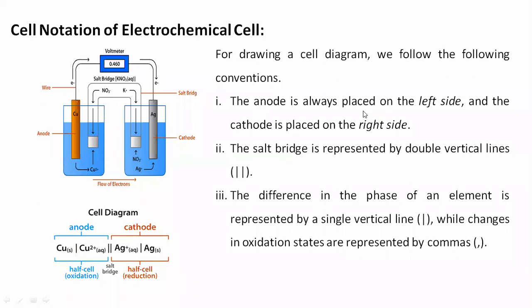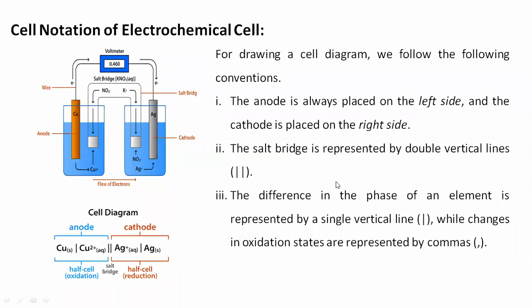Now, the anode is always placed on the left hand side. So the anode, which takes part in this reaction, is always written on the left hand side. In the case of this electrochemical cell also, the anode, that is the copper electrode, is placed on the left hand side, and the cathode is placed on the right hand side.